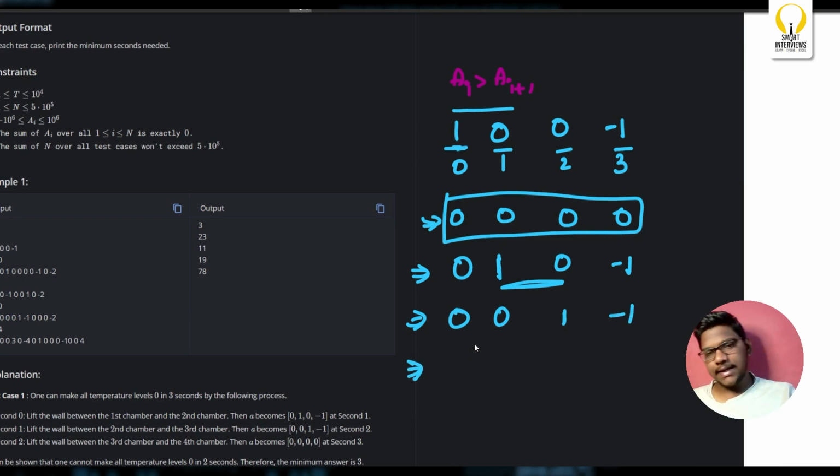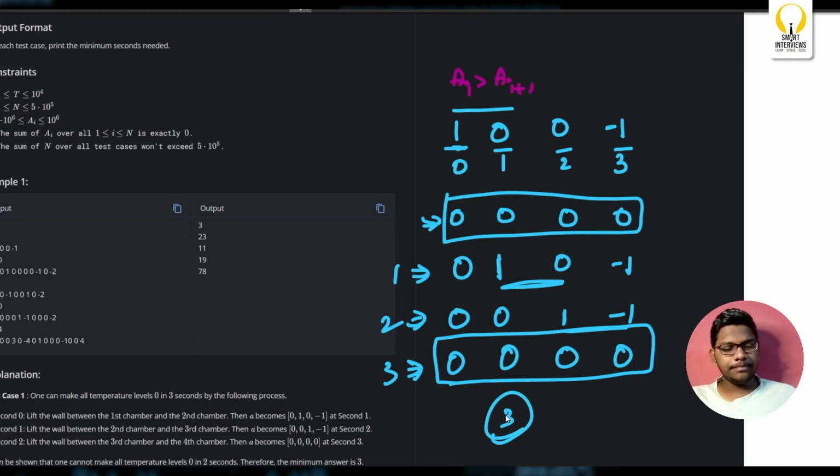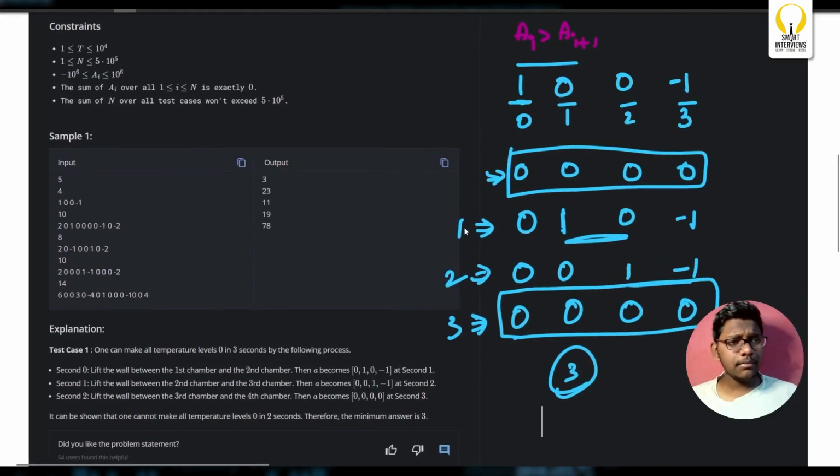Now what about the next second? We have 0, 0. Now I'll connect these two chambers. What will be our answer? 1 and minus 1 will now be connected, so 0 and 0. That's it. How many seconds? The first second, second second, third second. 3. That's it. We'll see the next test case now.